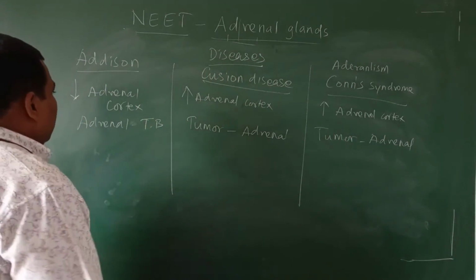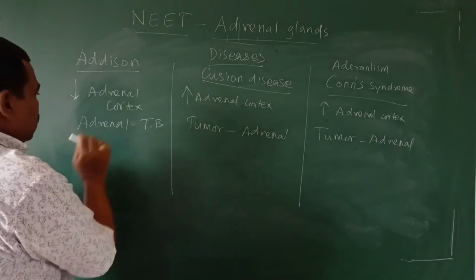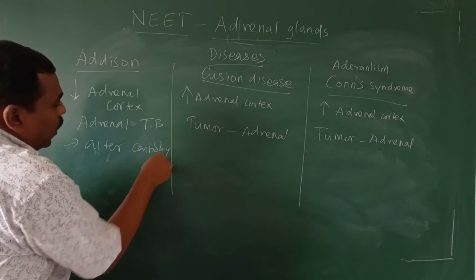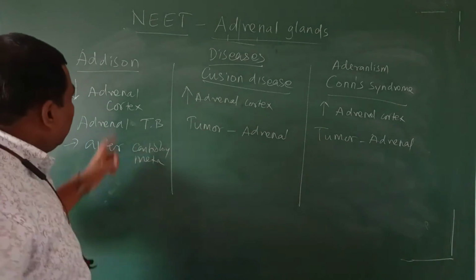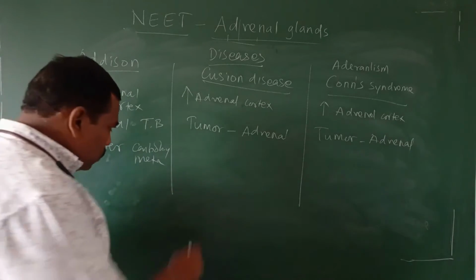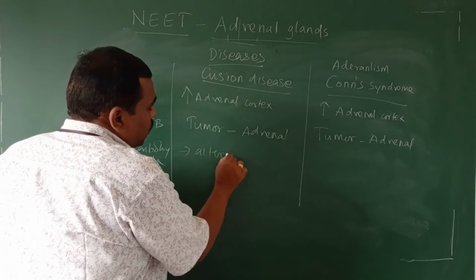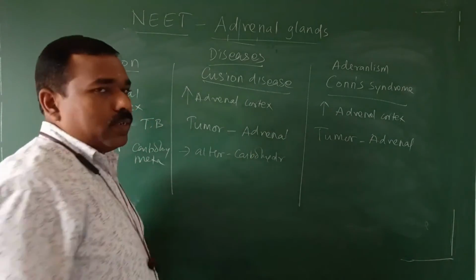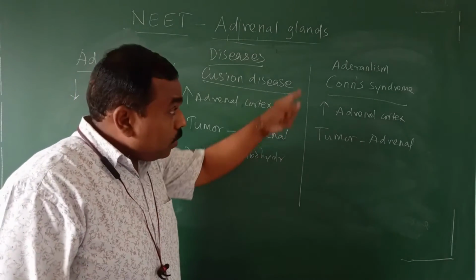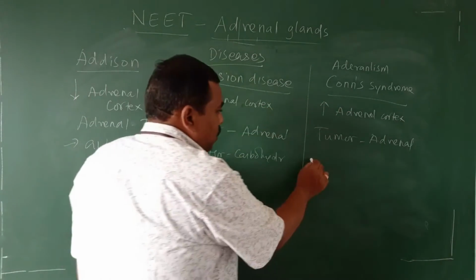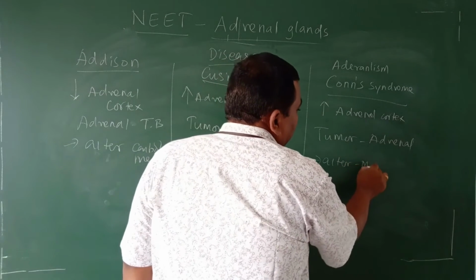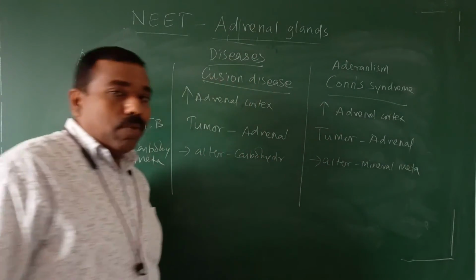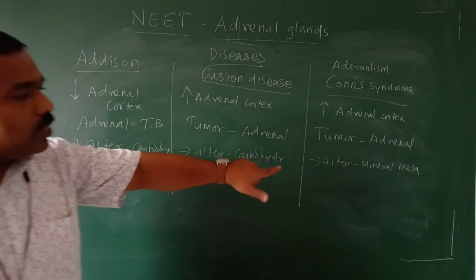Now, in the case of Addison disease, it alters the carbohydrate metabolism. This one also alters the carbohydrate metabolism, but here only is the difference. In the case of Cushing disease, and Conn syndrome, it alters the mineral metabolism. Mineral metabolism. So what do you understand?